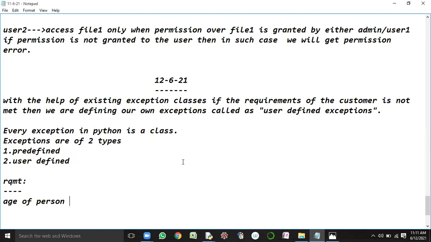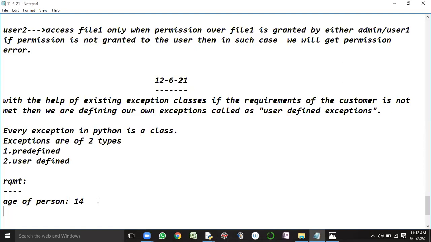At the time of registering into the Facebook account, Facebook is going to ask for the age of that person, right? There is an age limit. Let us assume that I want to register a Facebook account, and my age is 14. Can this person have login credentials of Facebook? No, sir. So 14 is an invalid value.